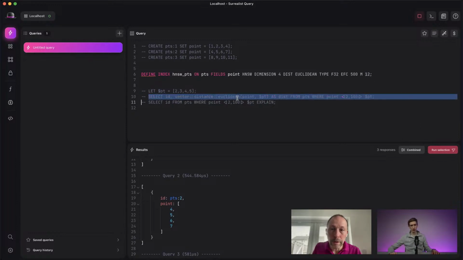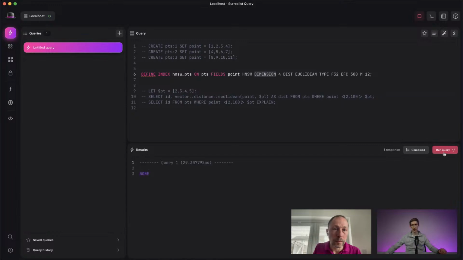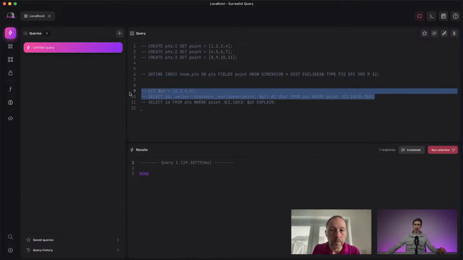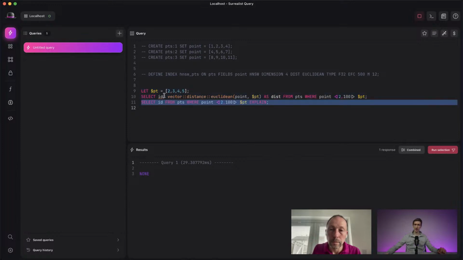Let's go for it. I think what's clear from all of this is the flexibility and the configuration options you have for every search and every index. And I think it's important to note as well that you can have your vectors stored within your records. They don't have to be stored separately. The data of the vectors is actually stored right within your records. And you can have multiple vectors on a record.